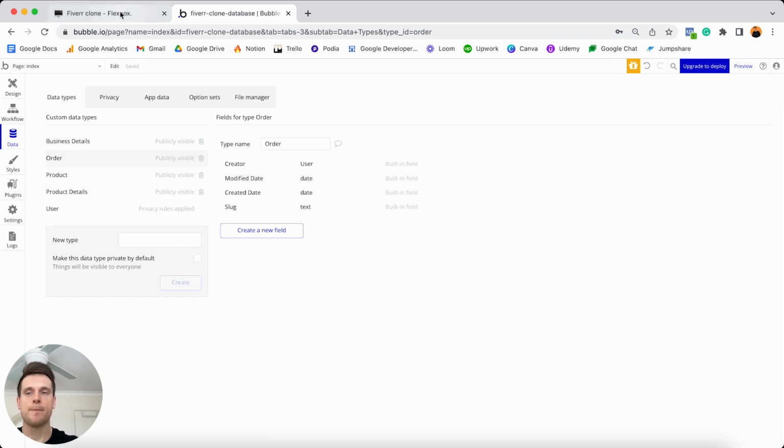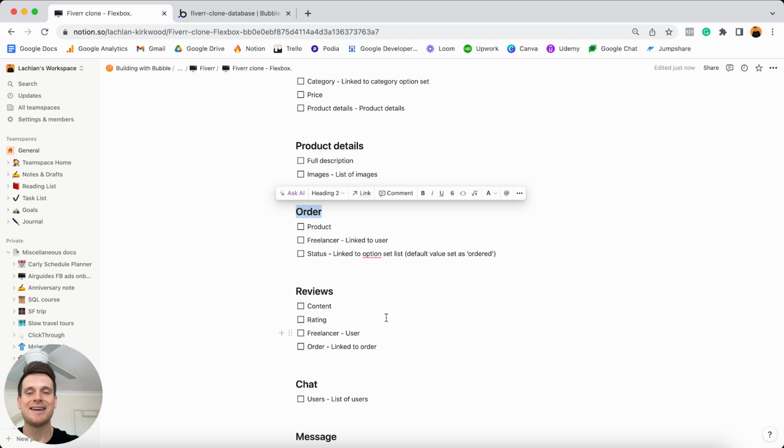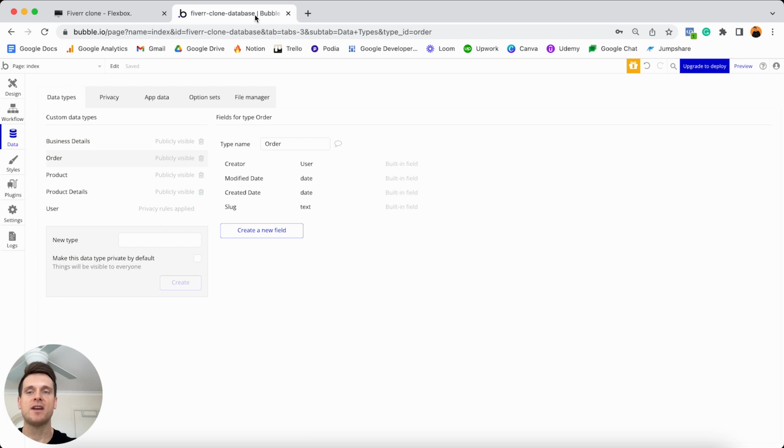Then if we jump back into our Notion checklist, the next data type is known as our reviews. So let's say if someone was to purchase a service from a freelancer, and once that project has been complete, the business owner should be able to leave a review for our freelancer. And so that's why every single time they create a review, we're going to need to create an entry in our database. So I'm going to jump over into our Bubble editor, and I'm going to create a data type called review.